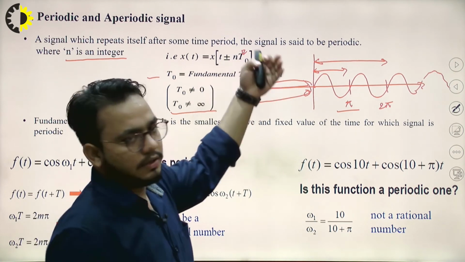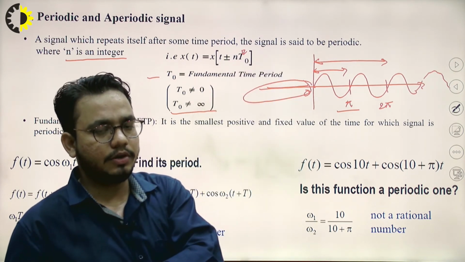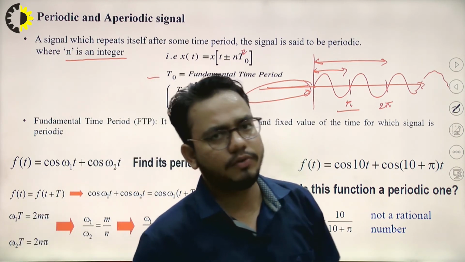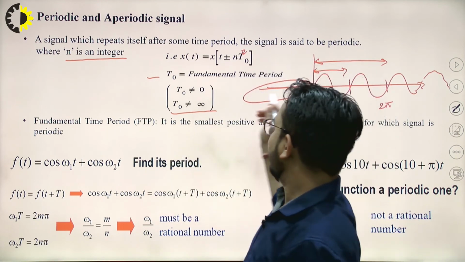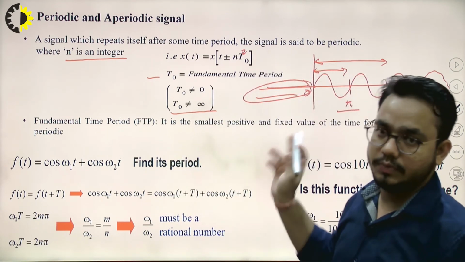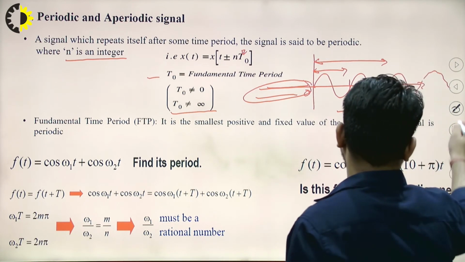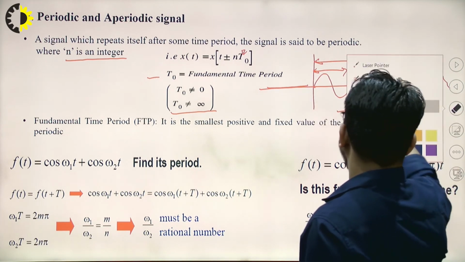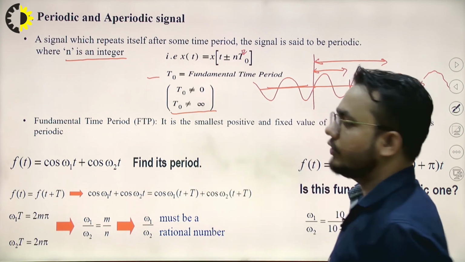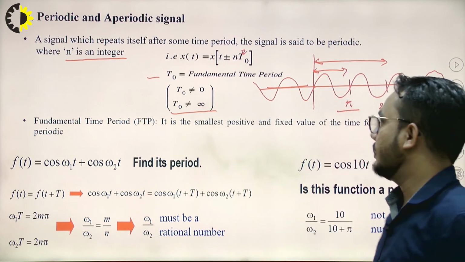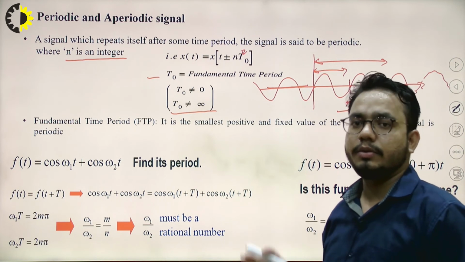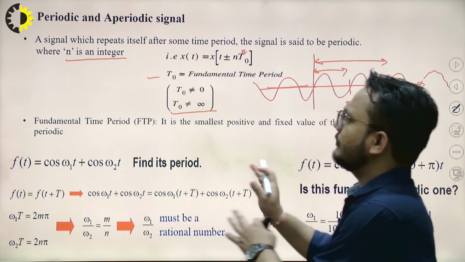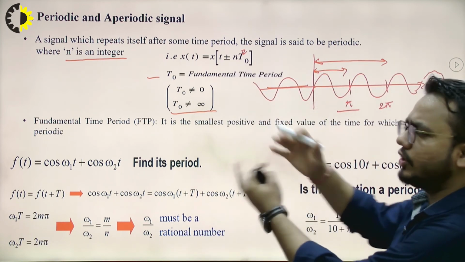If it is periodic, it will be present for every time, including negative time. So we can say that for negative time it is not present, that's why it is aperiodic. If a signal is just like this one, continuously available into the left hand side also, then we can say that yes, it is periodic in nature. This is the fundamental time period. So this is all about the signal which is periodic or non-periodic.